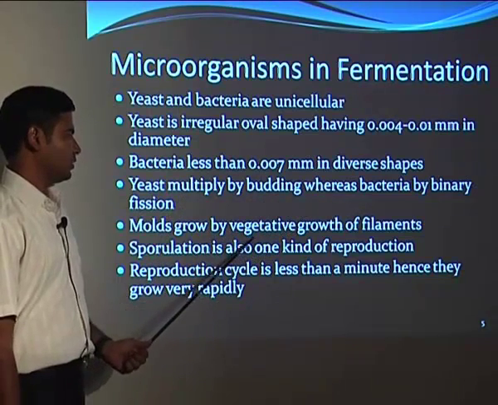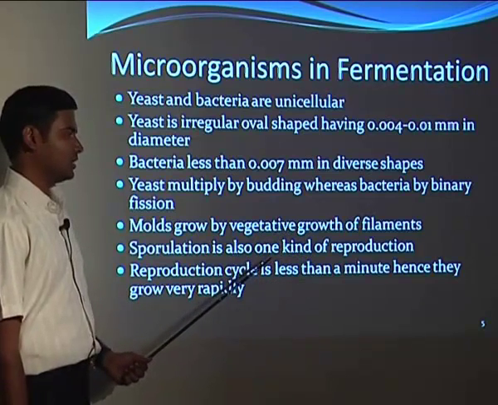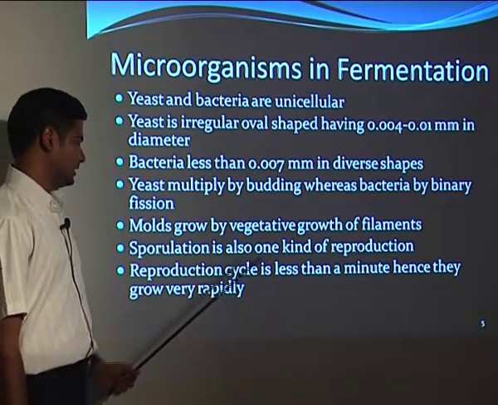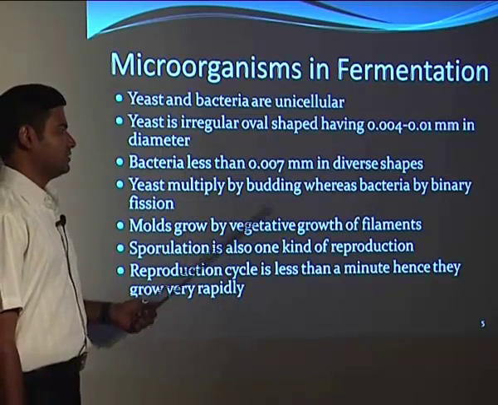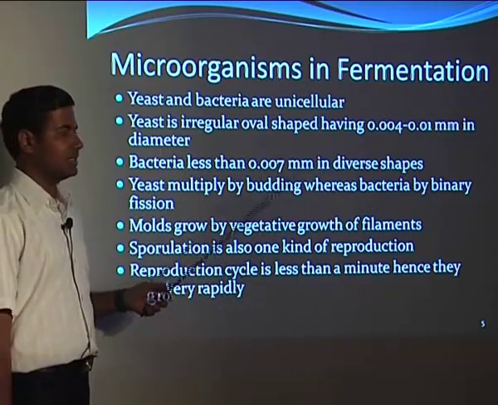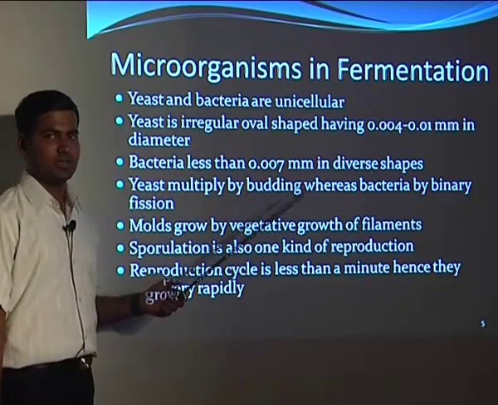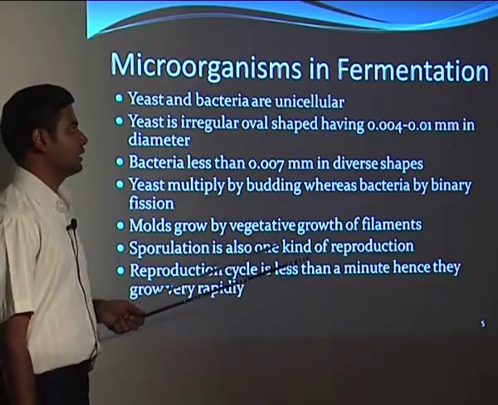Then molds grow by vegetative growth of filaments, and sporulation is also one kind of reproduction, mainly in molds. Then the reproduction cycle is less than a minute, hence they can grow very rapidly. So the growth of bacteria is very rapid. If we can control all the conditions, then the production of the desired products will also be rapid.